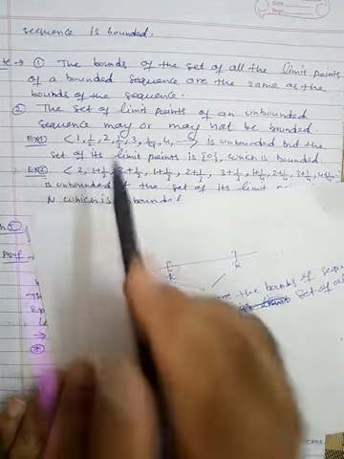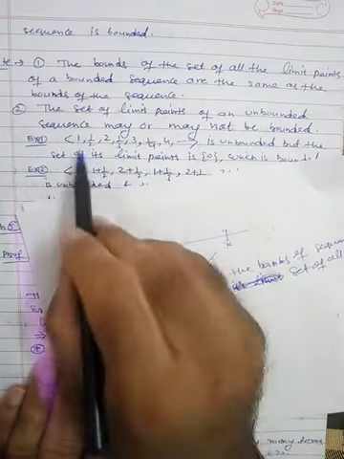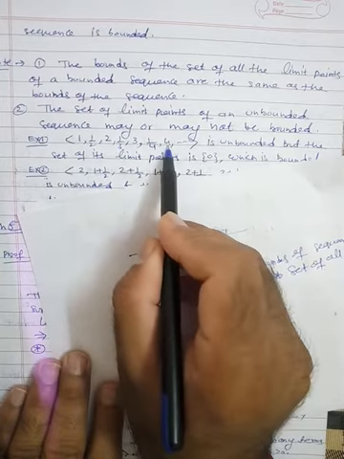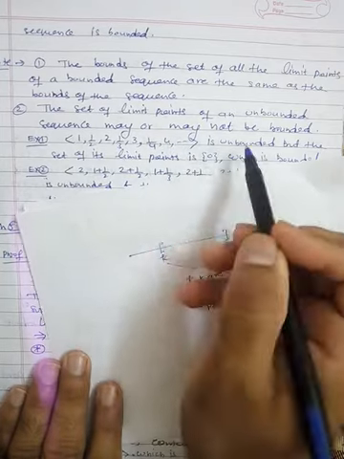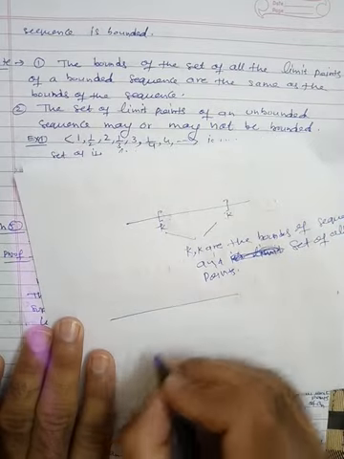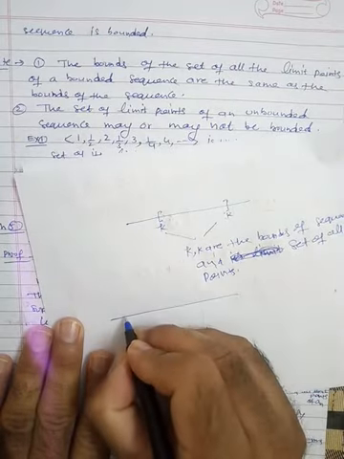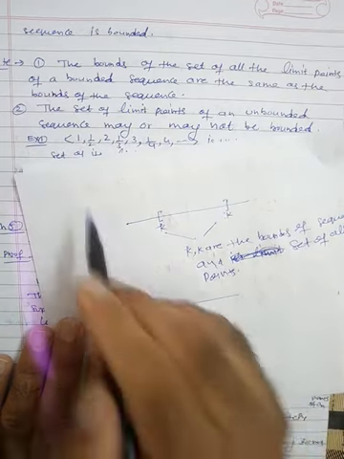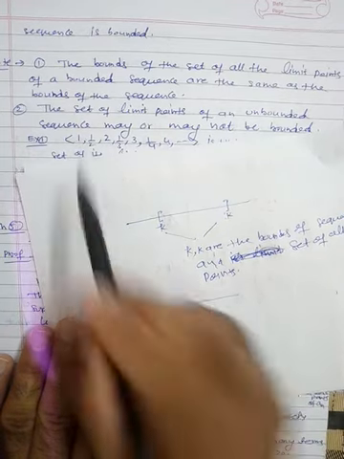If you take the first example, what is the sequence? The sequence is 1, 1/2, 2, 1/3, 3, 1/4, 4, 1/5 and so on. If you draw these on the real line, we started with 1. This is 1, the first term. The next term is 1/2.